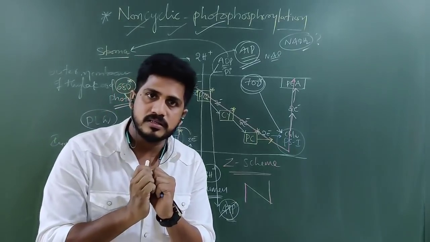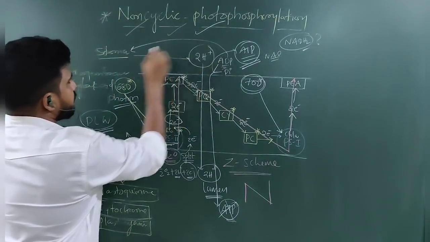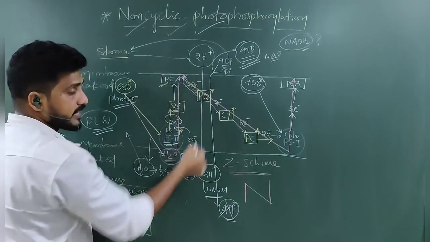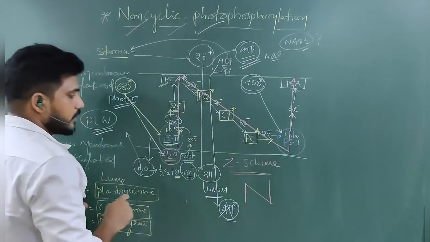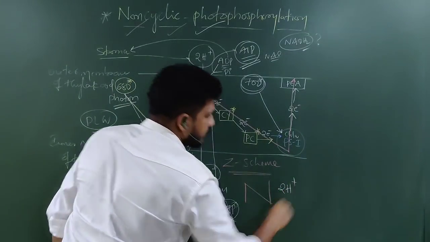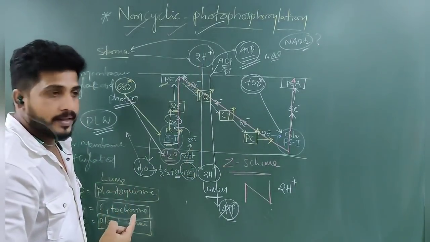Now focus double. I told you protons are shifting from stroma to lumen, as their concentration is from higher to lower, and they are taking the energy released at the time of the electron's fall. Clear? So protons are increasing in the lumen. Reason 1: electrons are falling, protons are shifting.